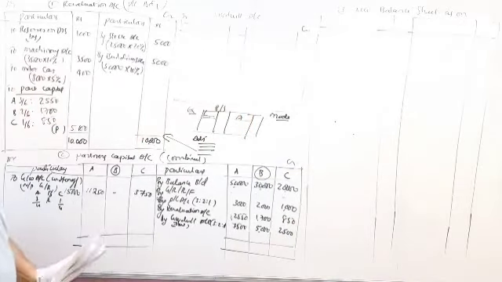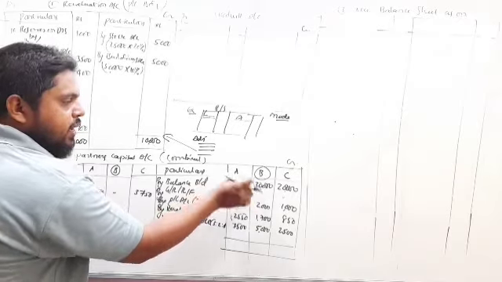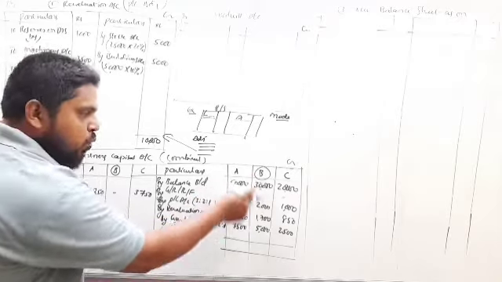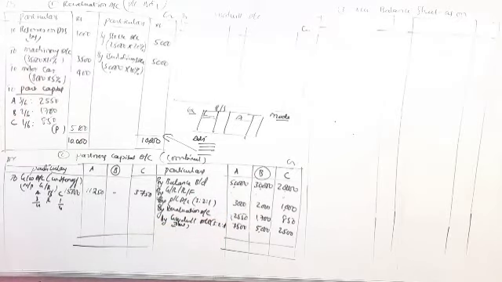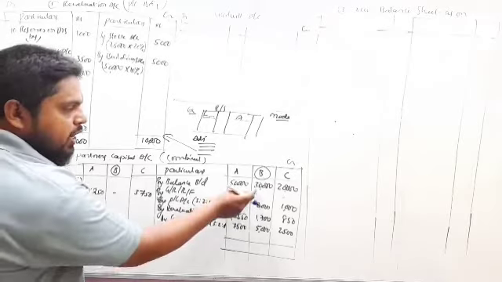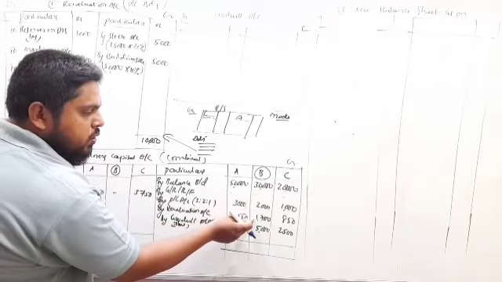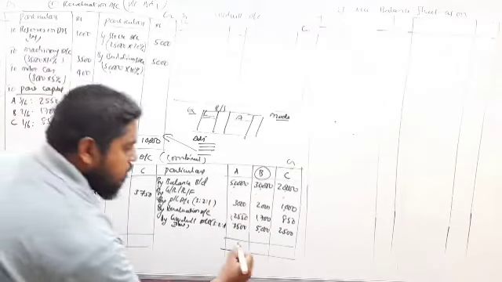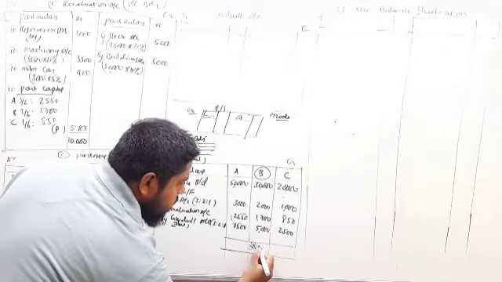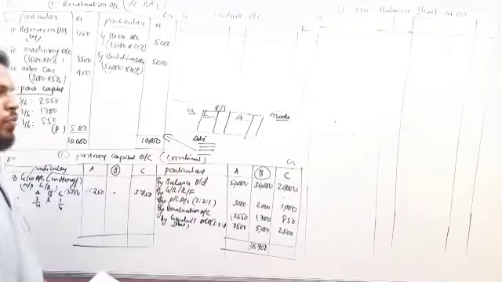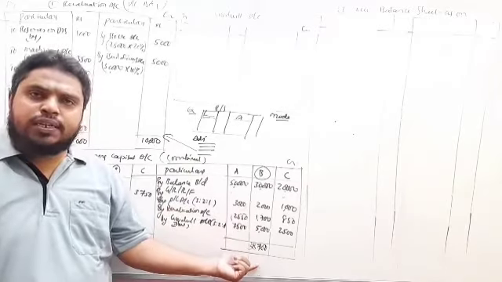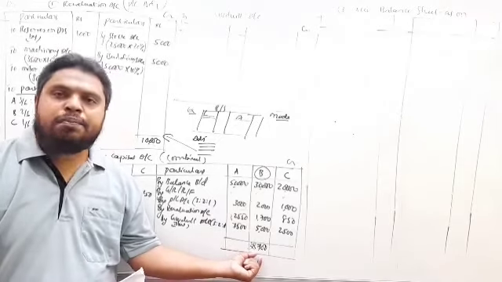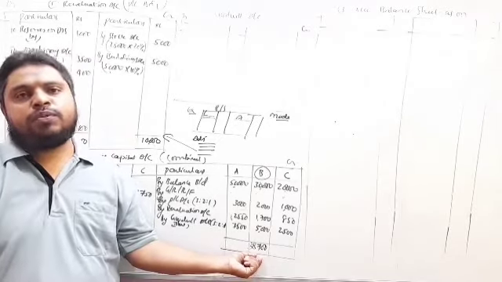Now, B has taken the retirement. First, we close B's account here. So B: 30,000 plus 2,000 plus 1,700 plus 5,000, 38,700. Before closing the remaining partners, first you close the retiring partner here because he has taken the retirement from the business.